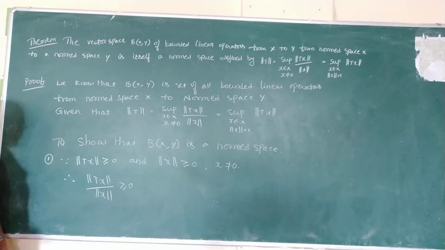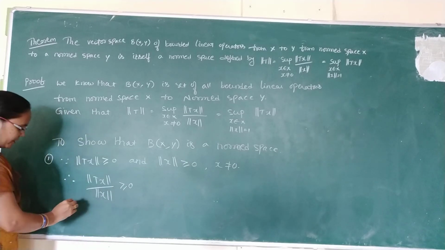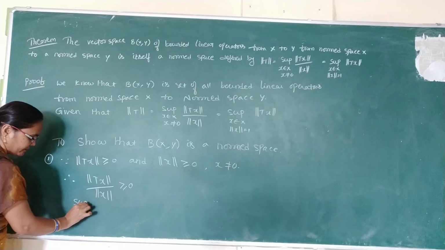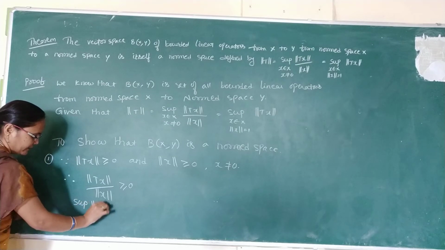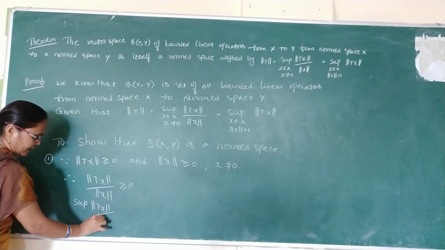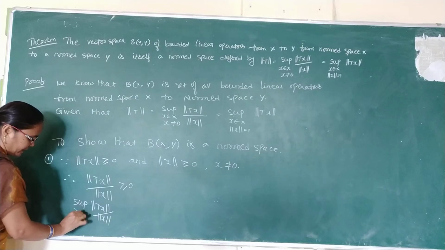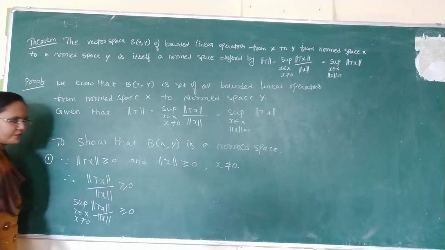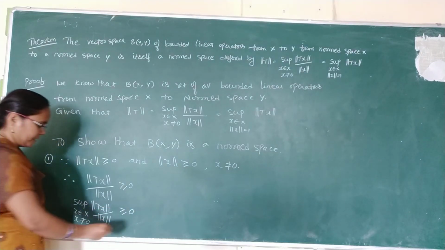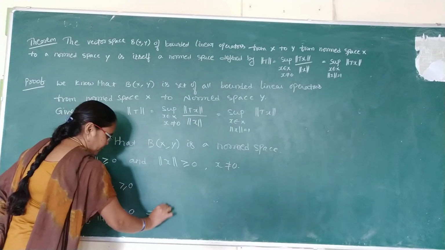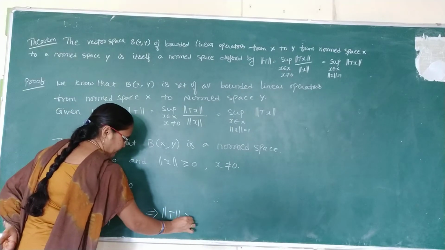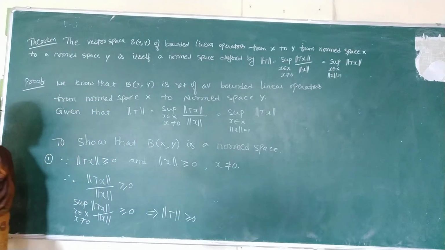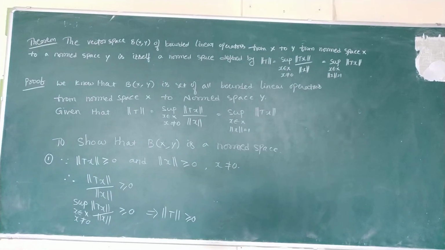Now taking the supremum on both sides, supremum of norm Tx by norm x, where x belongs to capital X, where x is non-zero, is also greater than or equal to 0. So this gives norm T is greater than or equal to 0. This is the normed linear space conditions, first property.